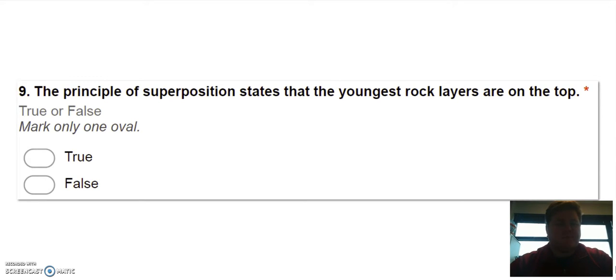Number 9, the principle of superposition states that the youngest rock layers are on the top. Is that true or is that false? The youngest rock layers are on the top. True or false?